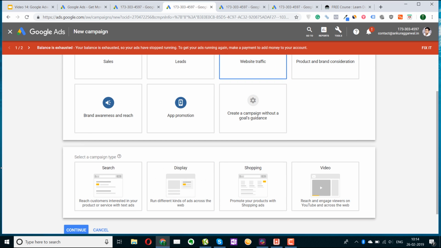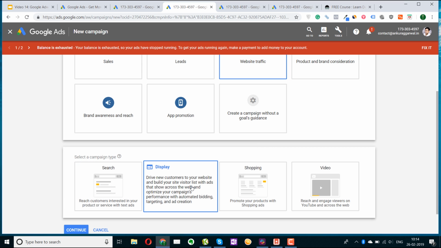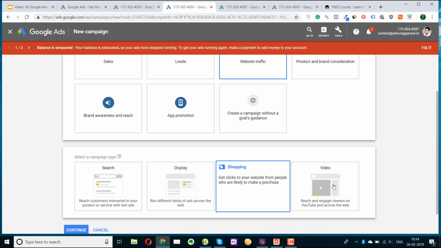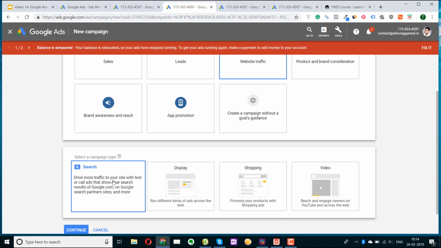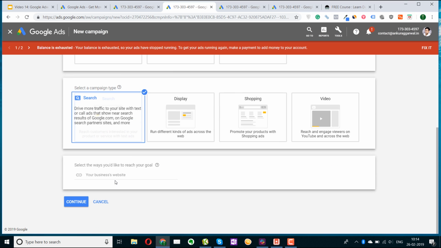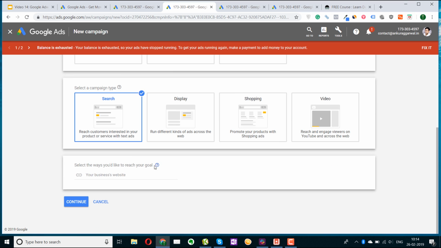And again, you have multiple options, like selecting a campaign type, whether you want to show your ads in the search or create banners or show display banners. You can also create shopping ads if you want, or you can run your ads on YouTube as well. So my intent here is to create search-based ads because I want to promote my digital marketing course. I click here. Select the ways you would like to reach your goal. You can skip this part, it's not mandatory.